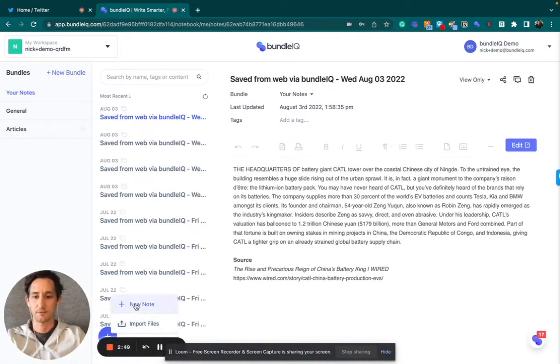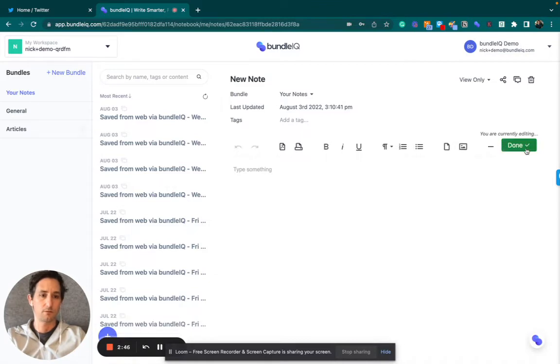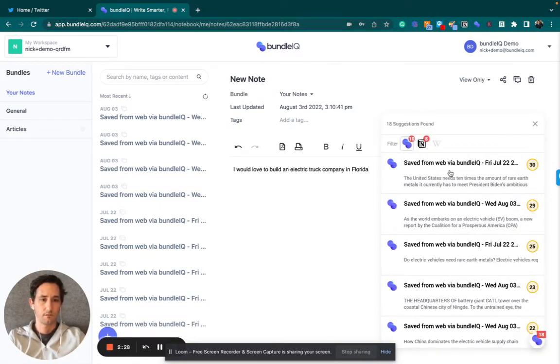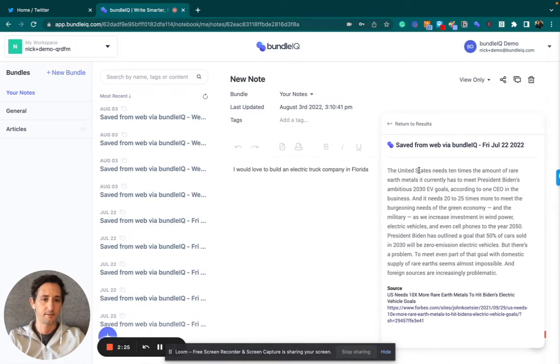So if I wanted to, let's say, create a new note here, and I wanted to say something like, I'm going to write an idea. I would love to build Florida. All right, let's see what Bundle has to say about that. Okay. The United States needs 10 times the amount of rare earth metals it currently has to meet President Biden's ambitious 2030 EV goals, according to one CEO in the business. Wow, okay. That's fascinating.